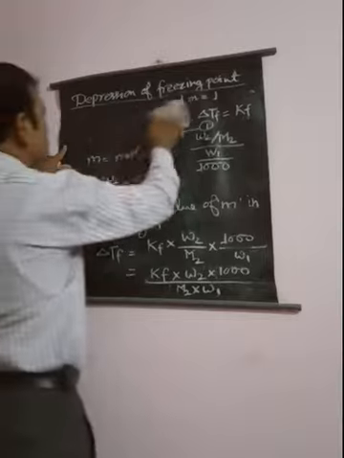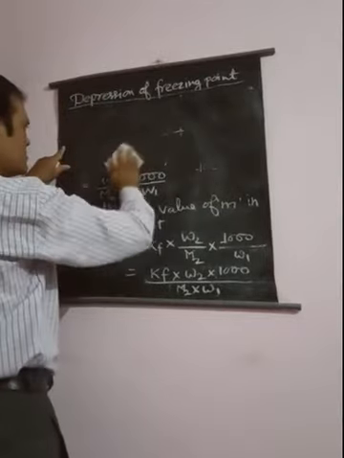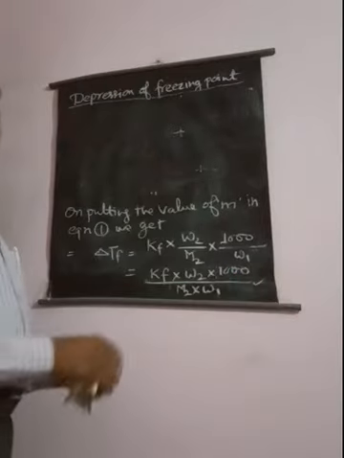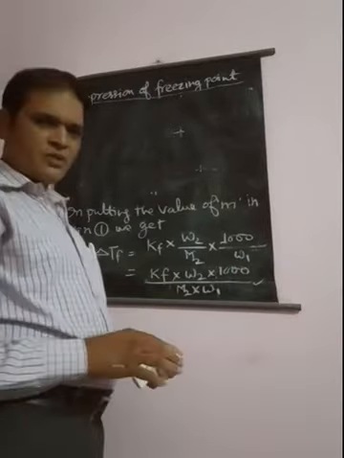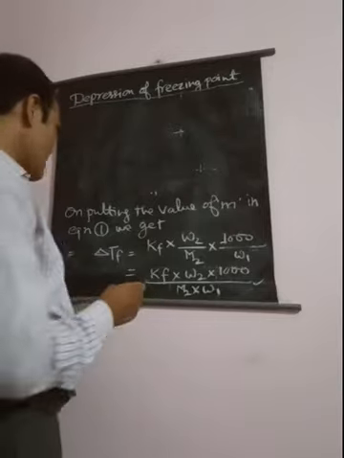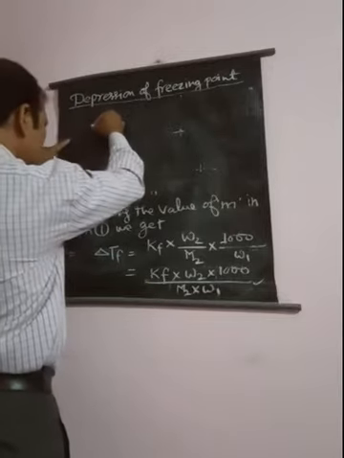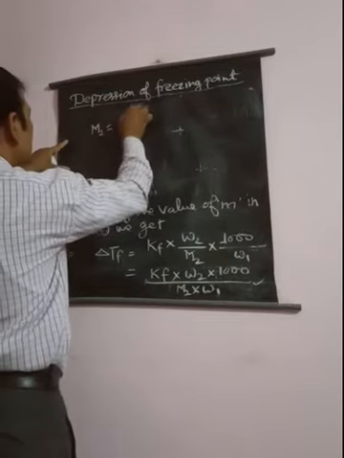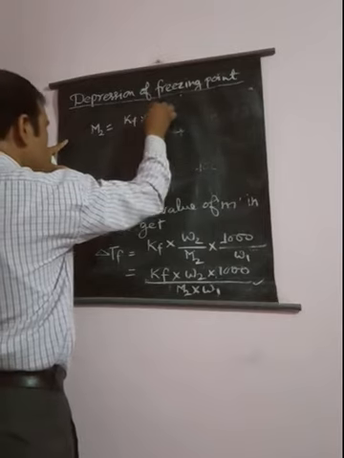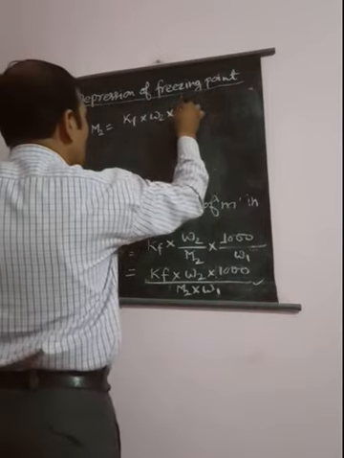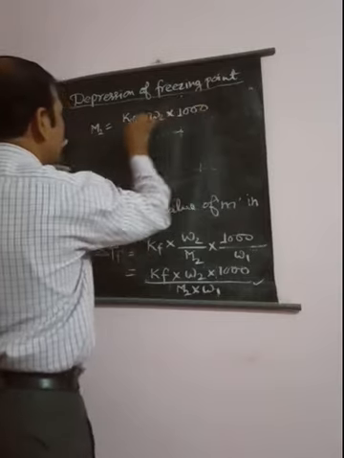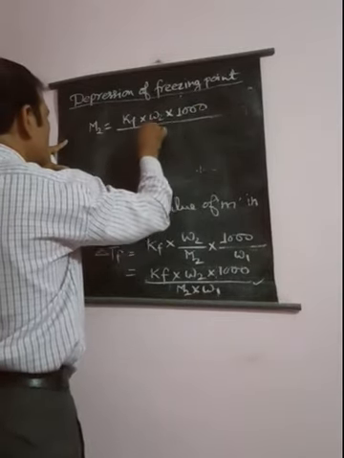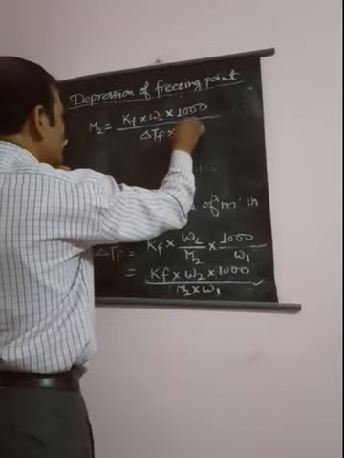Now with the help of this formula, we can also find the molar mass of the solute, but the formula changes slightly. For finding the molar mass, we write M2 is equal to Kf into W2 into 1000 divided by delta Tf into W1.